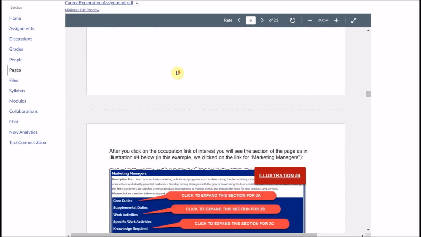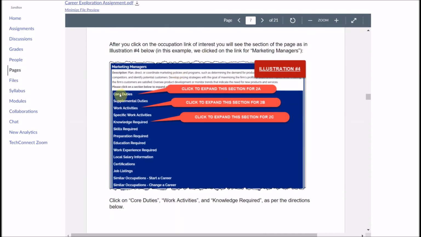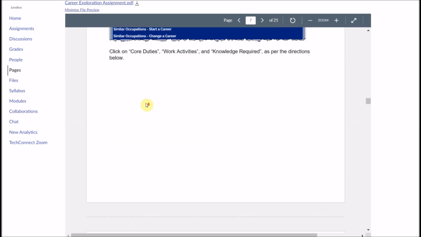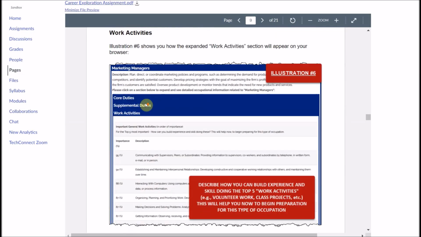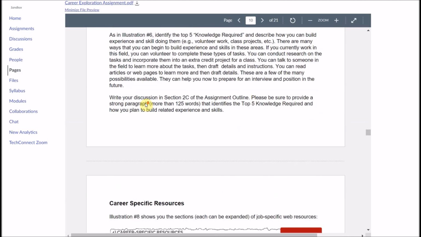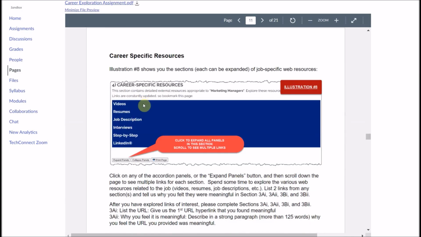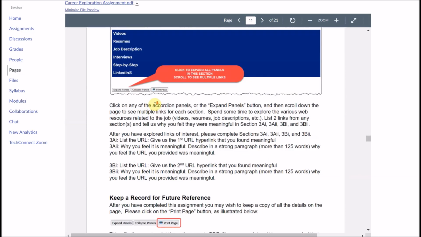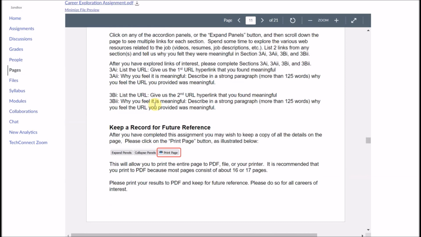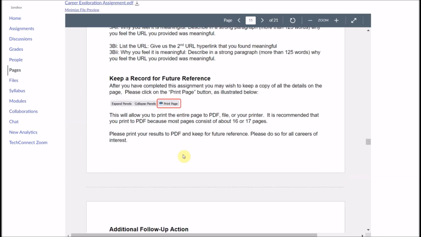And the career preparation, as we discussed earlier, means that they're going to be expanding the core duties area, the knowledge required, and the work activities area. After they do that, as in illustration 4, and they complete those sections, and this just gives them detailed information about how to complete each of those sections. Then they get into career-specific resources at the bottom of the page. And again, once they select 2 links and describe why they were meaningful for them, then I normally recommend for them to be able to go ahead and print the page to a PDF file so that they always have access to the information. This is extremely helpful for them at some future point.